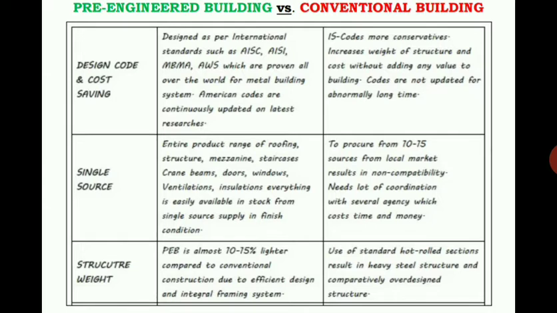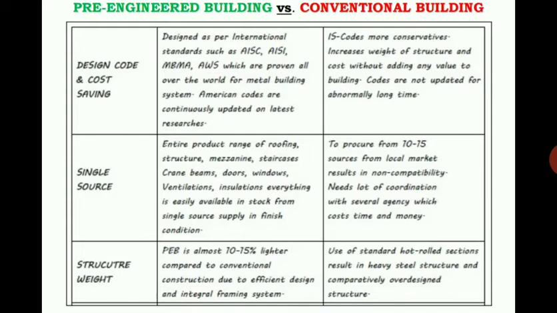There is no need to visit one manufacturing site for doors and go to one more for windows. No need to visit different places for different members. Every member required to construct a particular building is available at the manufacturing site, so easily we can purchase and install it at the construction site as per our requirement.